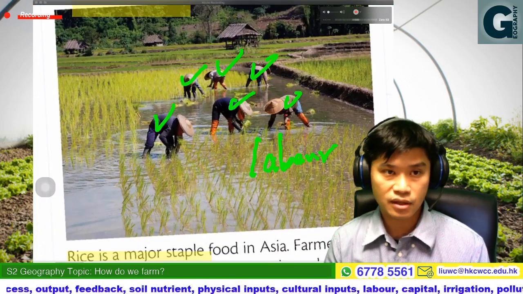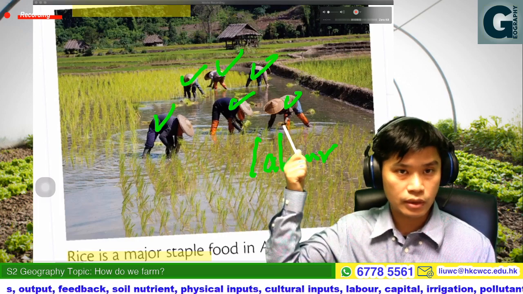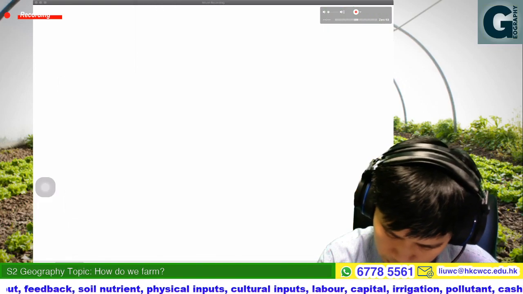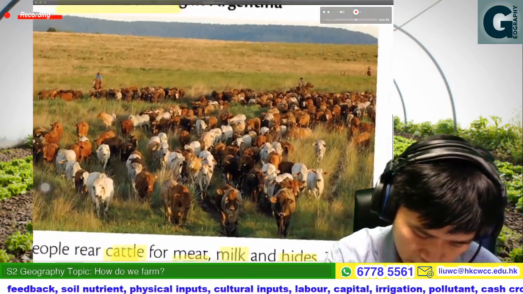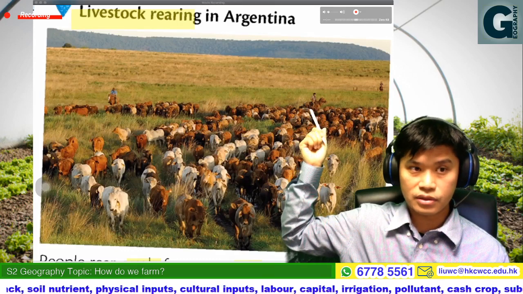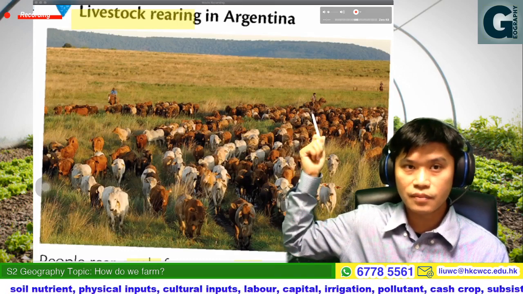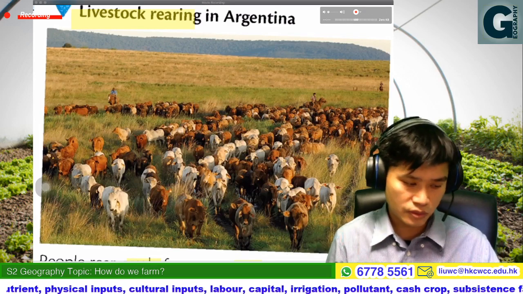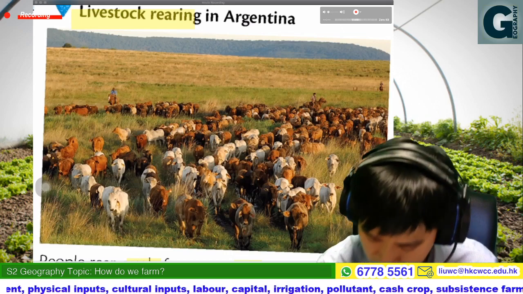Traditional farming technology. Human power, that is mainly the labor. And for livestock rearing, you can see they're riding a horse. They use not the machine, but the animal to help their farming activities. So that is also what we call low technology farming.